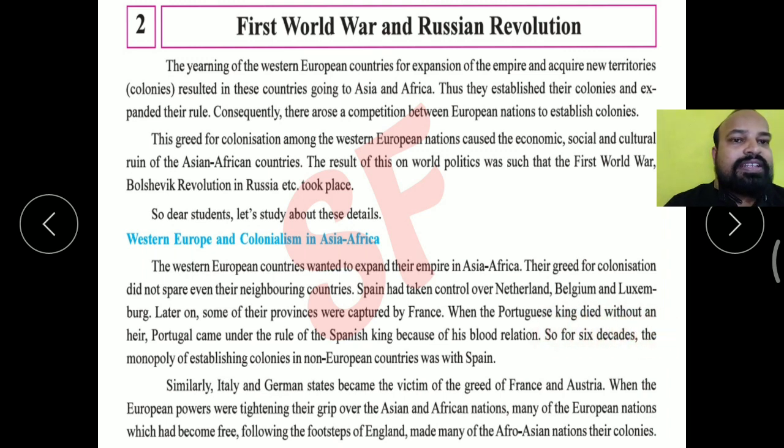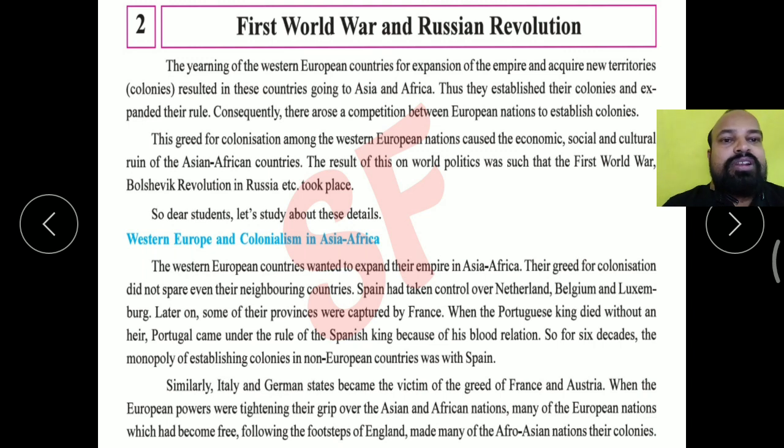For six decades, the monopoly of establishing colonies in non-European countries was with Spain. Here is the word monopoly. Monopoly means the exclusive right. Only Spain had the right for six decades to establish colonies in non-European countries, meaning countries in Asia, Africa or any continent except Europe. In all these non-European countries, Spain had the monopoly.